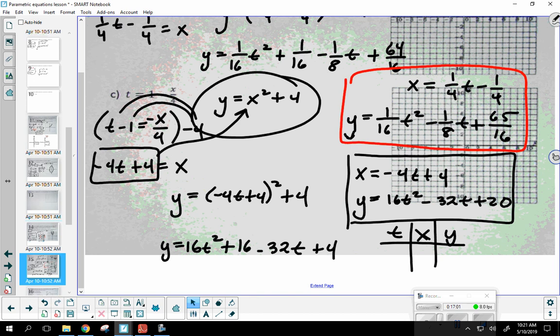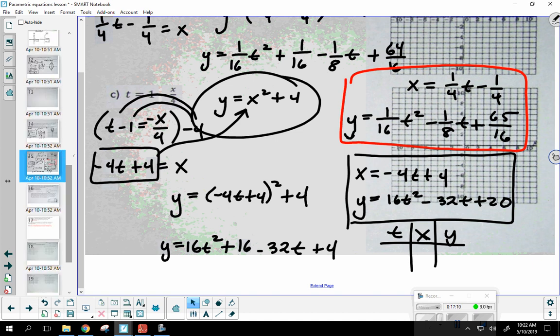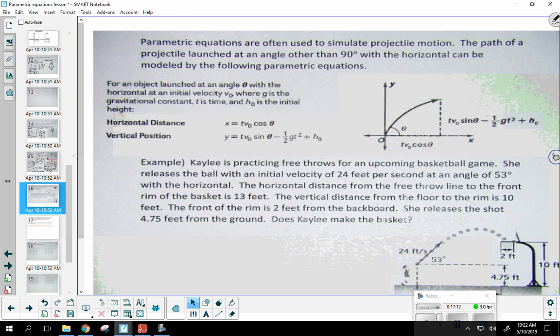Okay. So we've done a lot of examples where we're working with parametric equations. It really just comes down to a lot of algebra. You're probably sitting there thinking, well, Mr. West, how would this be used in the real world? I'm glad you asked. Let's look at an application problem. Parametric equations are often used to simulate projectile motion. The path of a projectile launched at an angle other than 90 degrees with the horizontal can be modeled by the following parametric equations. So these are just formulas that have already been prepared for you.